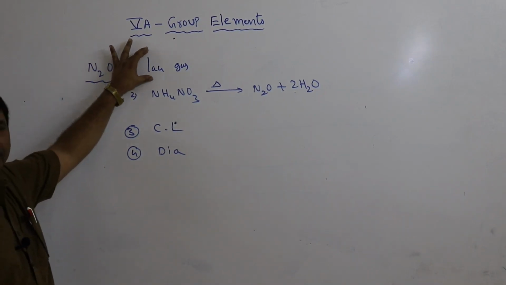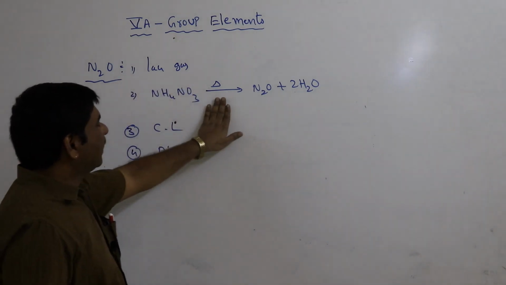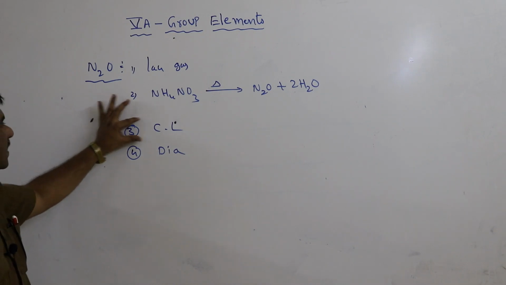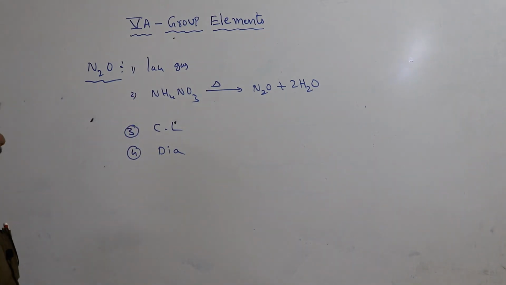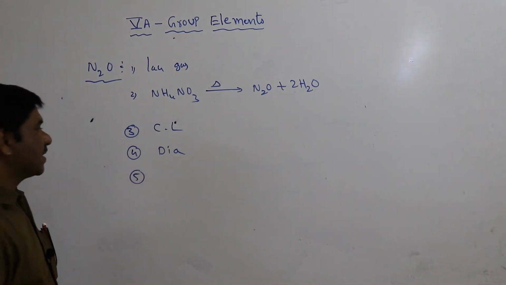Nitrous oxide is called laughing gas. It is prepared from ammonium nitrate. When heated, it can form nitrous oxide and water. This is a colorless gas. It has a diamagnetic property. This nitrous oxide has resonance structures.